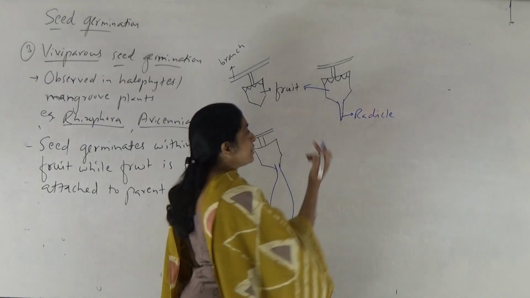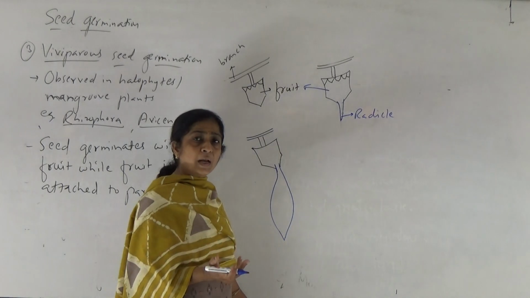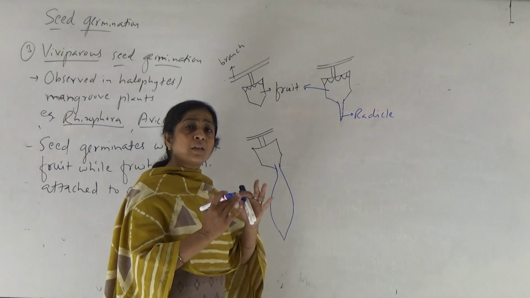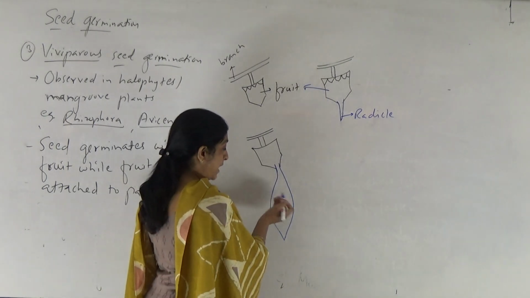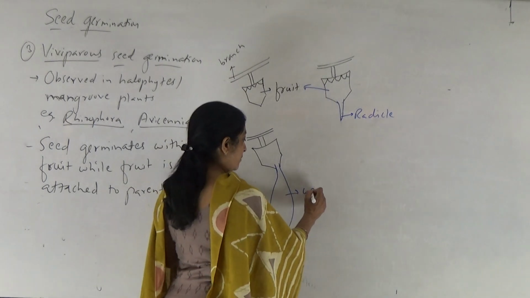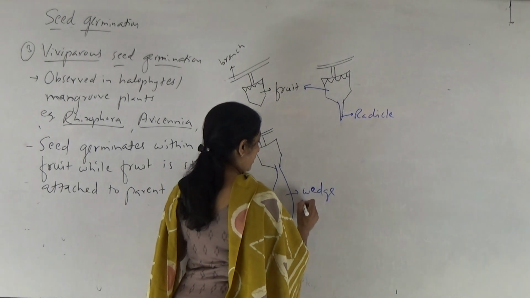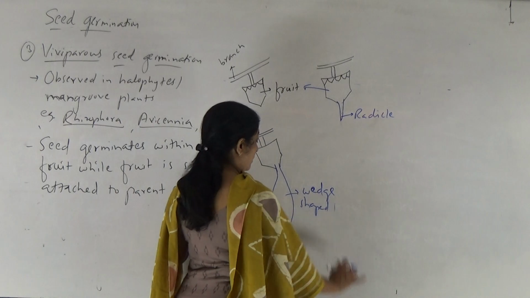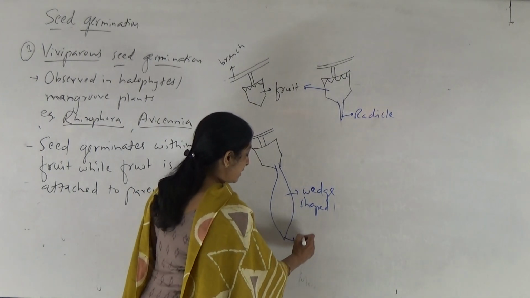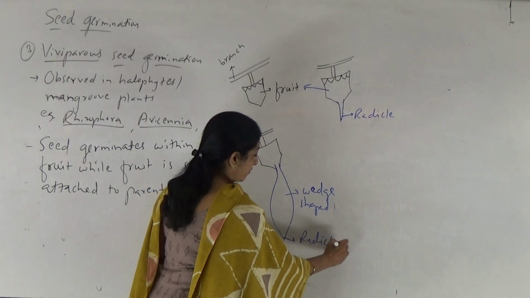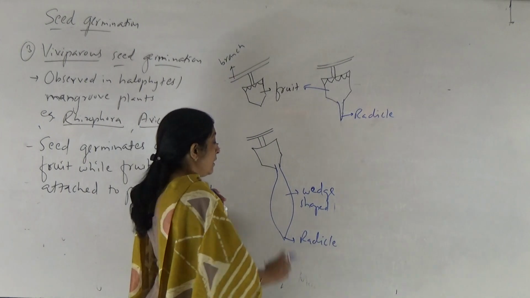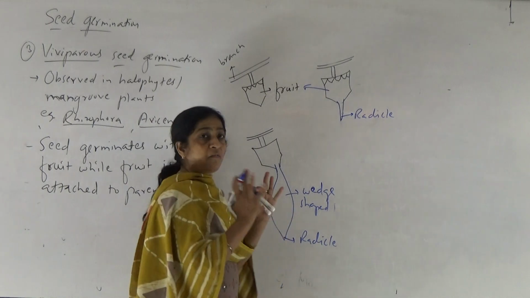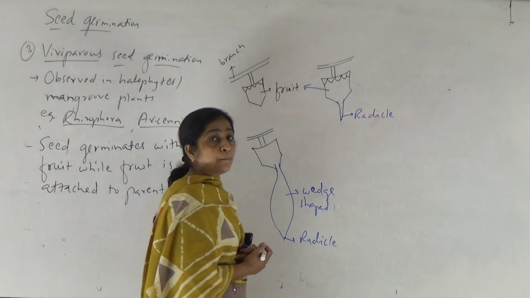Just above the radicle, which part of embryo axis is there? Hypocotyl. So later that hypocotyl grows very fast and it starts storing the food and the shape of that hypocotyl becomes wedge shaped. Wedge shaped, right? Okay, and this tip is nothing but radicle, right? Now due to storage of food, the whole structure becomes heavy in weight, right?